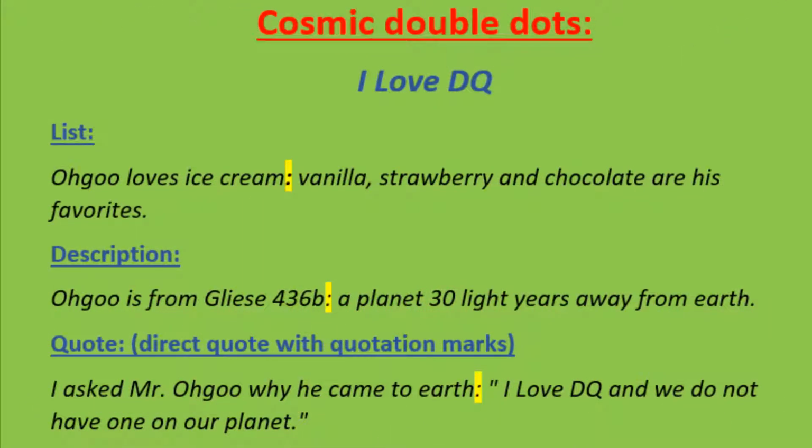Let's review the cosmic double dots, also known as the dot dot or the colon. From our movie, Cosmic Double Dots, you'll remember our main character, Mr. Ogu. Mr. Ogu is from outer space. When I confronted Mr. Ogu in the first video, I asked him, why did you come to our planet? He said, I love DQ. Remember that. That will help you remember the cosmic double dots because it's a mnemonic.